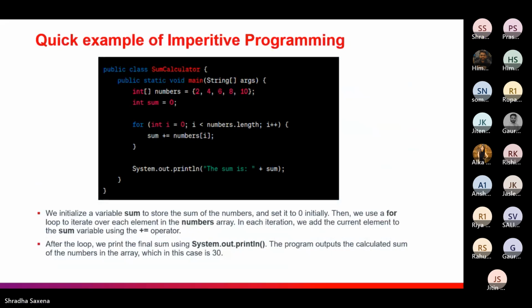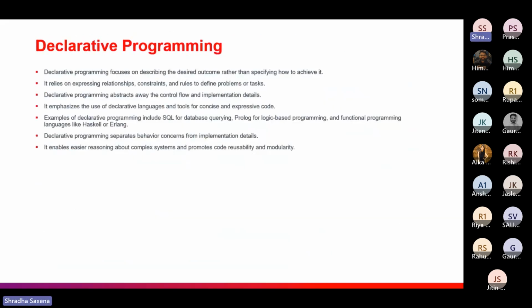So let's have a quick example of imperative programming here. We have given an array, and there are certain numbers over here, and we are using a for loop towards the length, iterating it one by one, and computing a sum of the numbers. So we have always given certain procedures for how we are going to implement it. It's a very simple example of imperative programming code. Are there any questions on imperative? We can move towards the declarative one then.